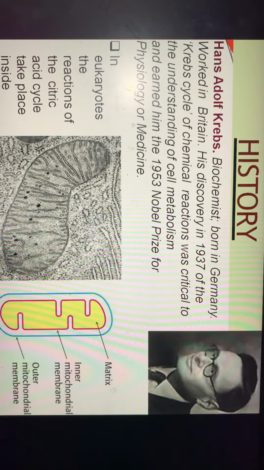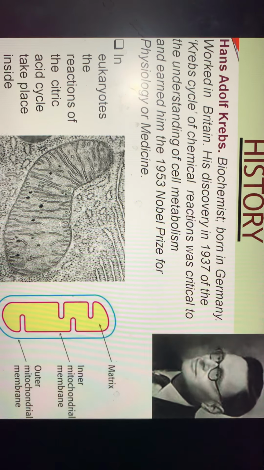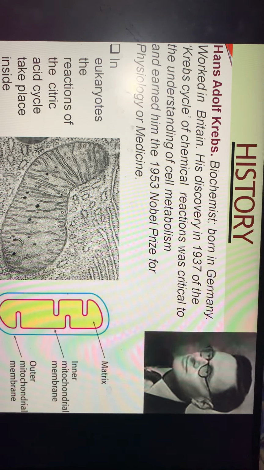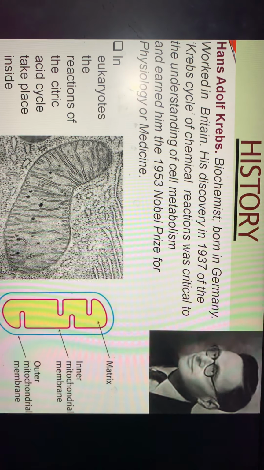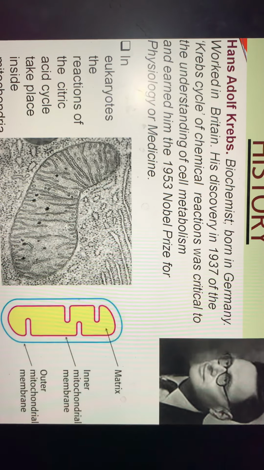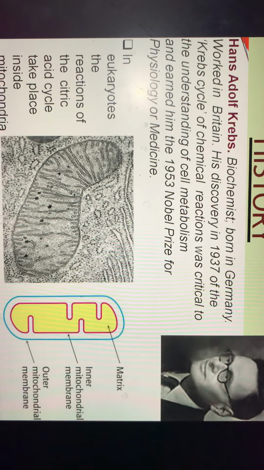Talking about the history of the Krebs cycle or TCA cycle, a biochemist named Hans Adolf Krebs, who was born in Germany, worked in Britain. His discovery in 1937 of the Krebs cycle of chemical reactions was critical to the understanding of cell metabolism and earned him the 1953 Nobel Prize for Physiology or Medicine.